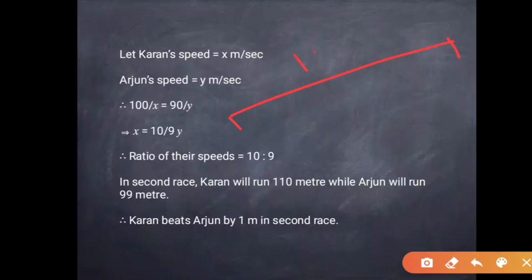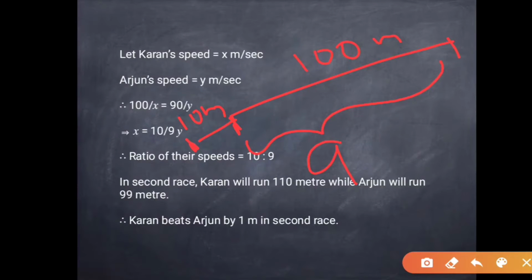this is the 100-meter line and this is 10 meters behind it. Karan starts from here, Arjun starts from here. Let's just consider examples.